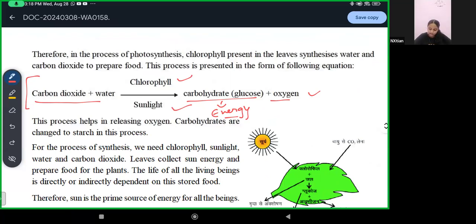Now, carbohydrates are changed to starch in this process. For photosynthesis, we need chlorophyll, sunlight, water, and carbon dioxide. What compounds are important for the process of synthesis? Chlorophyll, the green pigment, sunlight, water, and CO2.